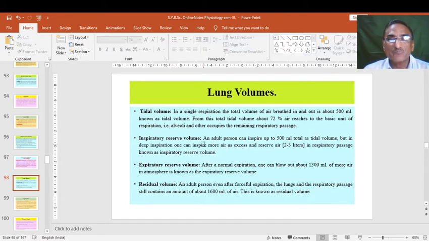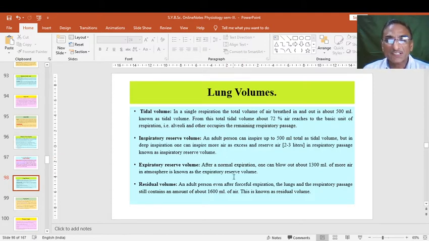For inspiratory reserve volume, suppose an adult person can inspire up to 500 ml as the total tidal volume in the respiratory passage, but in deep inspiration, like during yoga or pranayam, one can inspire more air as excess and reserve air. So this excess is stored in the lungs temporarily as a reserve air, that is about 2 to 3 liters, and it is known as inspiratory reserve volume. This is another definition.